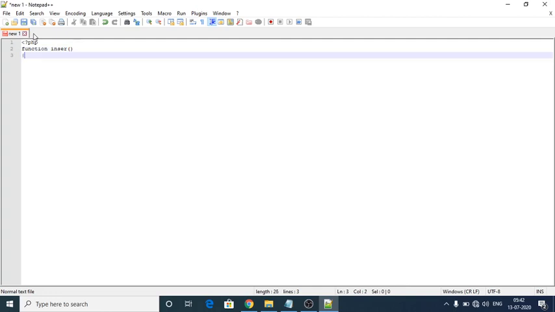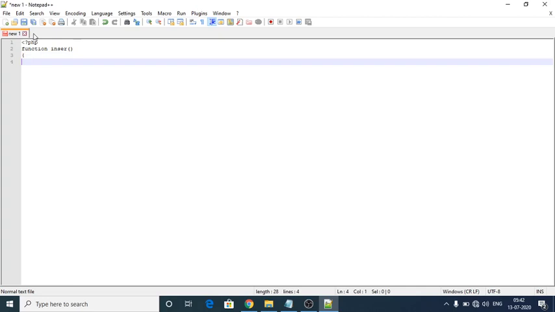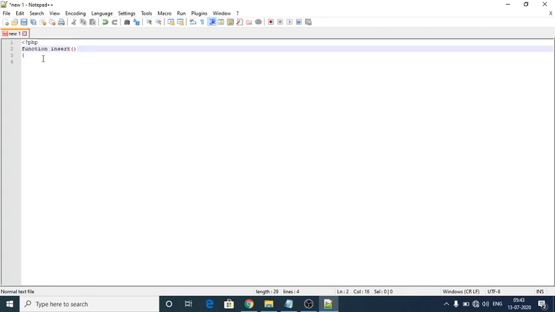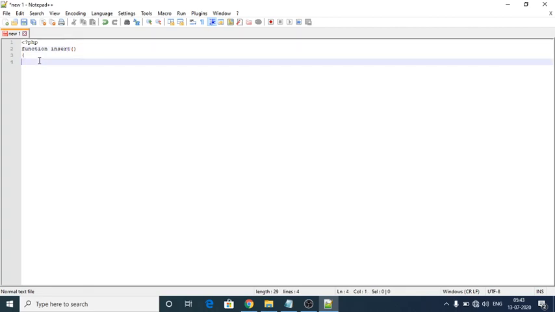Then open a curly brace. Next, this is the message inside the function that I have to print. To print the message, I have to give an echo statement, echo within double quotes, "welcome to learn PHP".